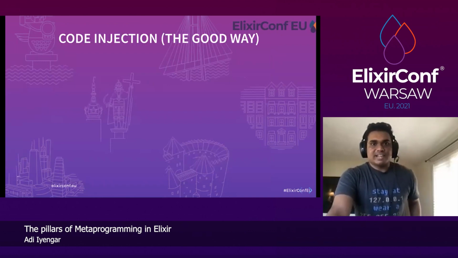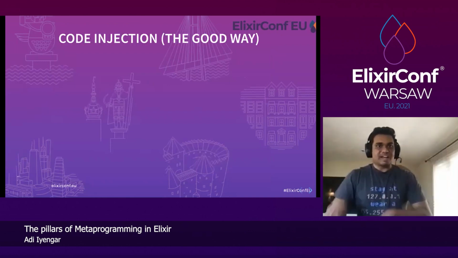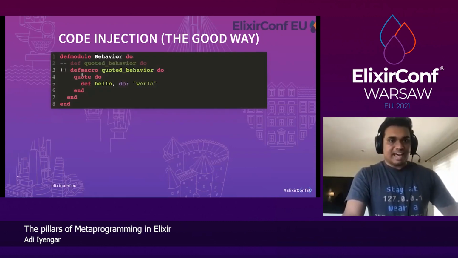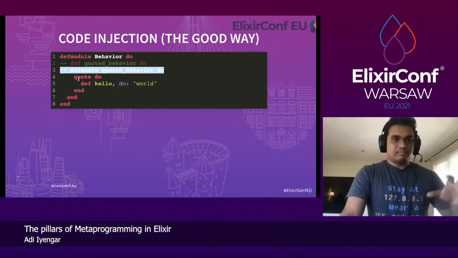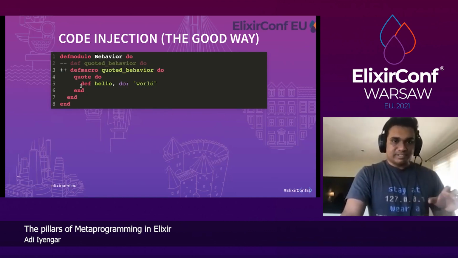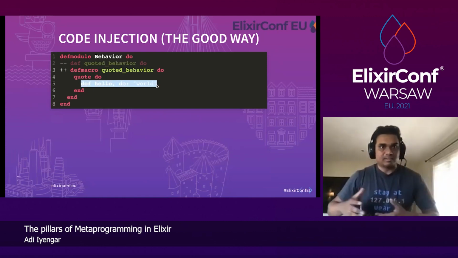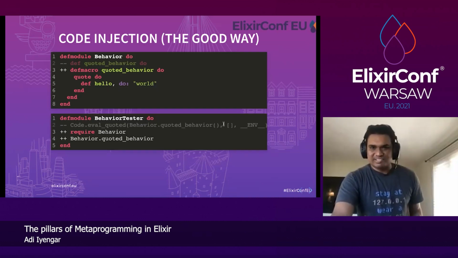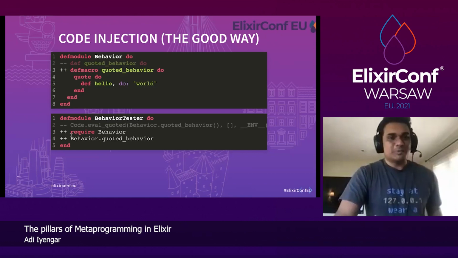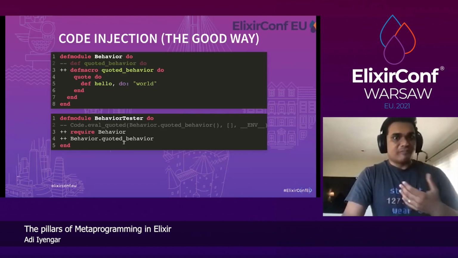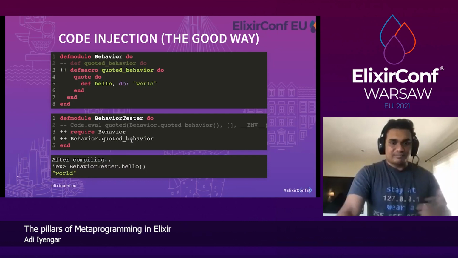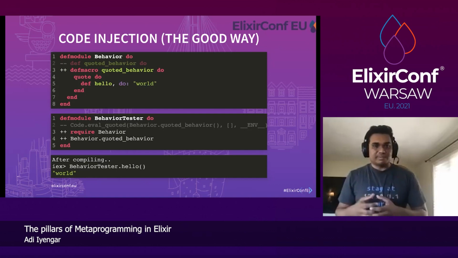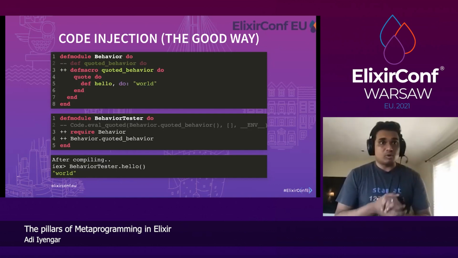All right, now let's try to do code injection again using macros. So instead of defining a function quoted behavior, let's add def macro quoted behavior. Everything else stays the same. And because this is inside the quote, this will be evaluated within the caller's context. And instead of doing quoted, eval quoted, and all this dirty stuff, we can just do require behavior and invoke the macro right here. So if we compile it, again, behavior hello returns world. This yields the same result, but it's a lot cleaner, and Elixir wants us to do code injection this way.